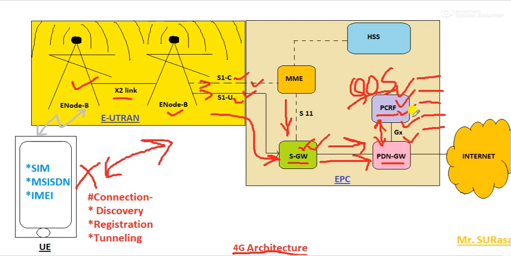So this is PCRF, and in short, again, the PDN gateway interacts with the outside network. It is responsible for exchanging information between the end users. It might be the server or the user equipment or your actual user. So this PDN gateway is responsible for exchanging the information between the ISP and another end user, that is, an outside user, which might be a server or another end user too, while exchanging the packet based information.